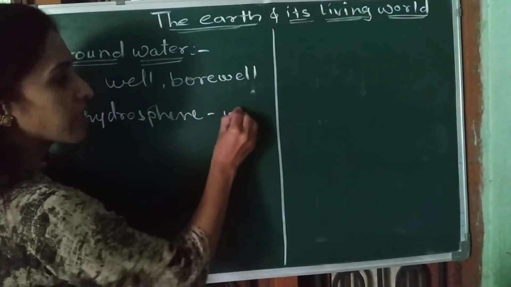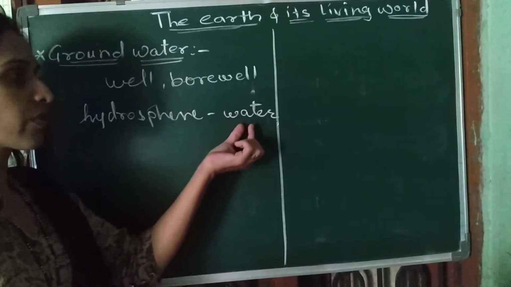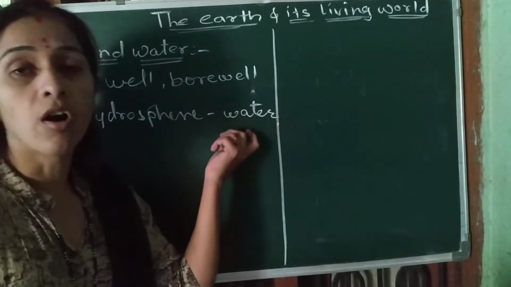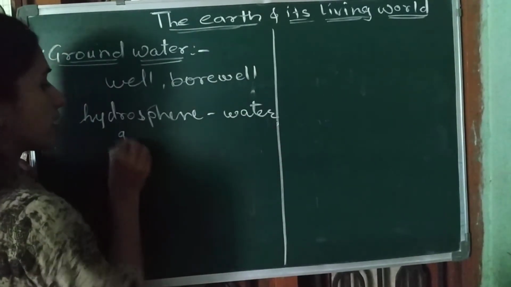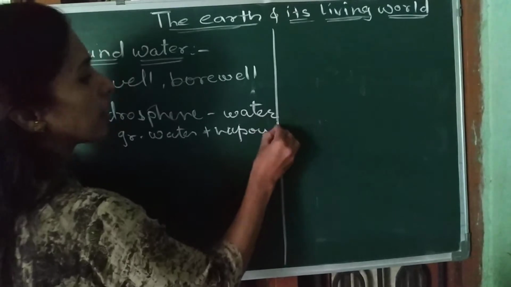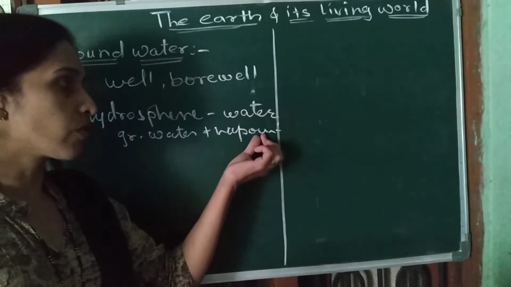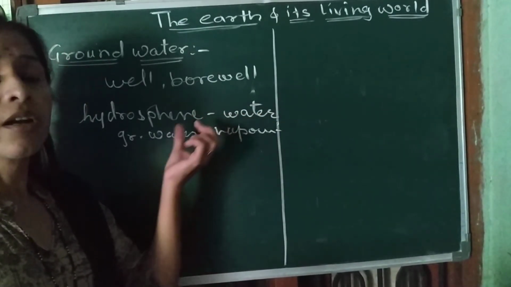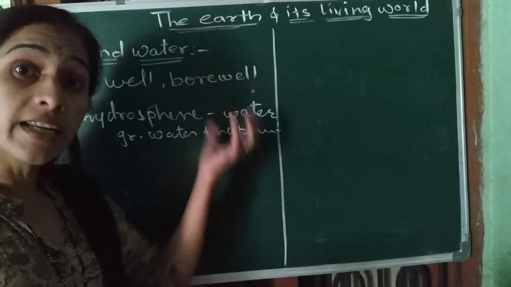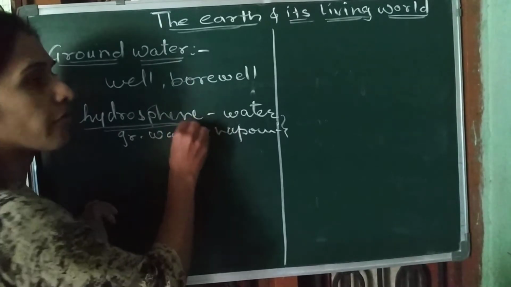It means the water present on the earth, in the oceans or on the surface, the groundwater, and the water vapor present in the atmosphere, all of it held together, is called the hydrosphere of the earth.